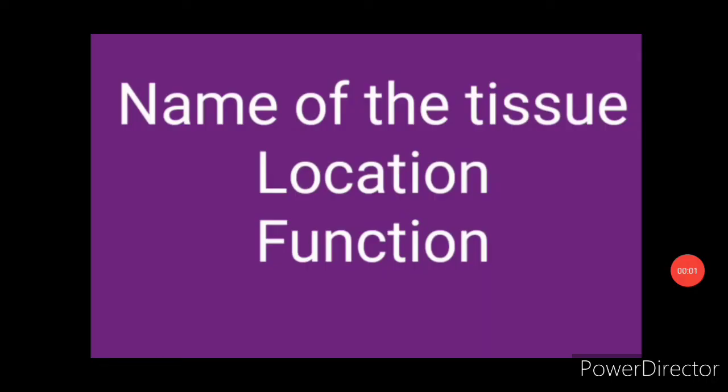You can draw the diagram, and you can see the full lesson deals with the names of the tissues, where they are present, that is the location, and their main function. Generally the main function is protection, secretion. Please try to learn the names of the tissues by heart, write the location for each of the tissues and learn the functions.